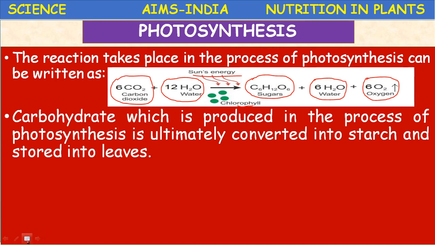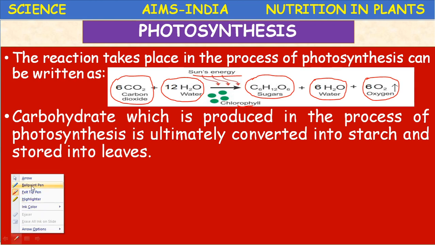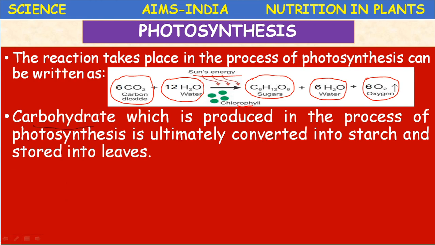The carbohydrate which is produced in the process of photosynthesis is ultimately converted into starch. The carbohydrate which is produced in the form of glucose, if it stays in that glucose form only, what happens? It is utilized in the leaf itself. So it must be converted into the complex form called starch. Starch is a polysaccharide and it is stored in the leaves and transported to other parts of the plant.